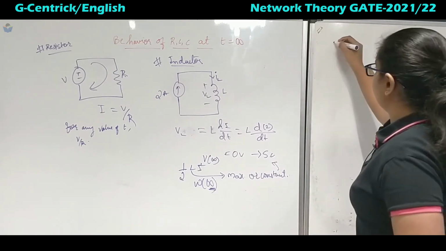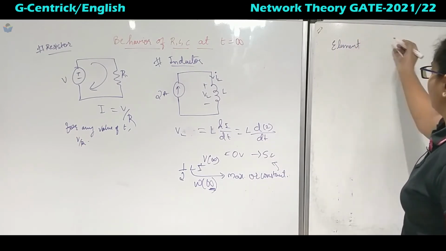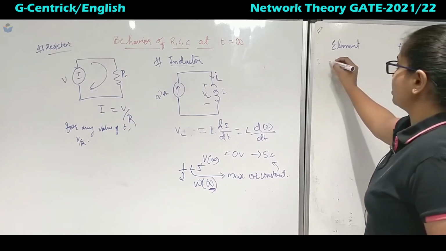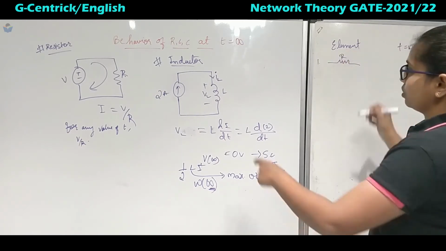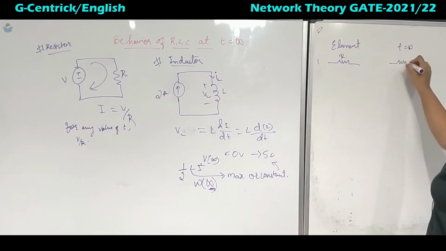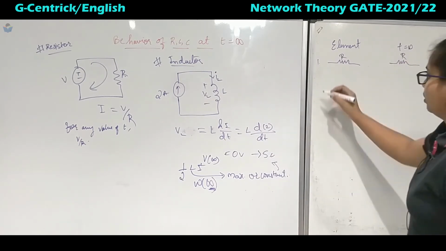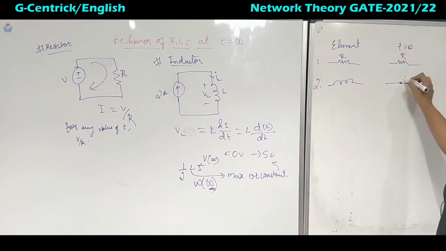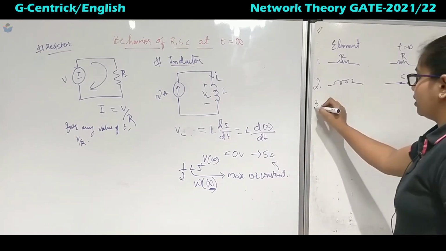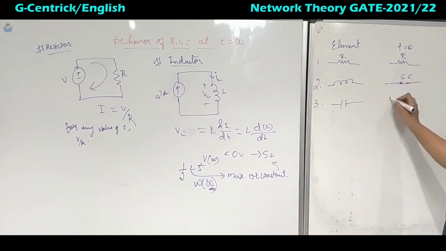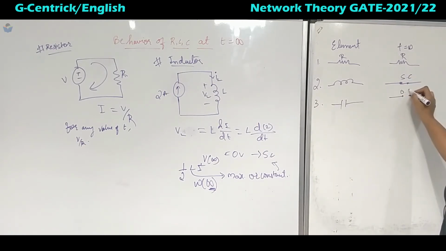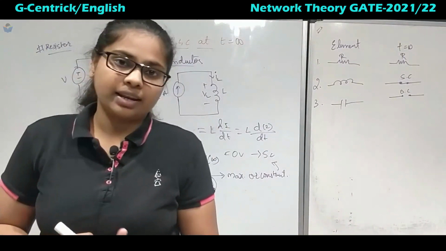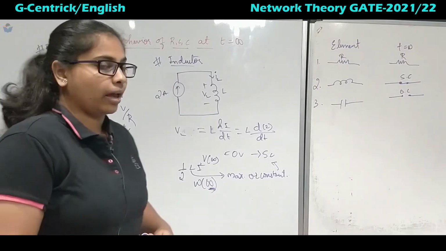Okay, one table is element, we will write the element, and then at t is equal to infinite. So first element is resistor. The behavior of resistor at t equal to infinite will be R only. For the inductor, it behaves like a short circuit, and for the capacitor at t equal to infinite, it behaves like an open circuit. Okay, so this was the behavior analysis of R, L and C, and now we will see the time constant.